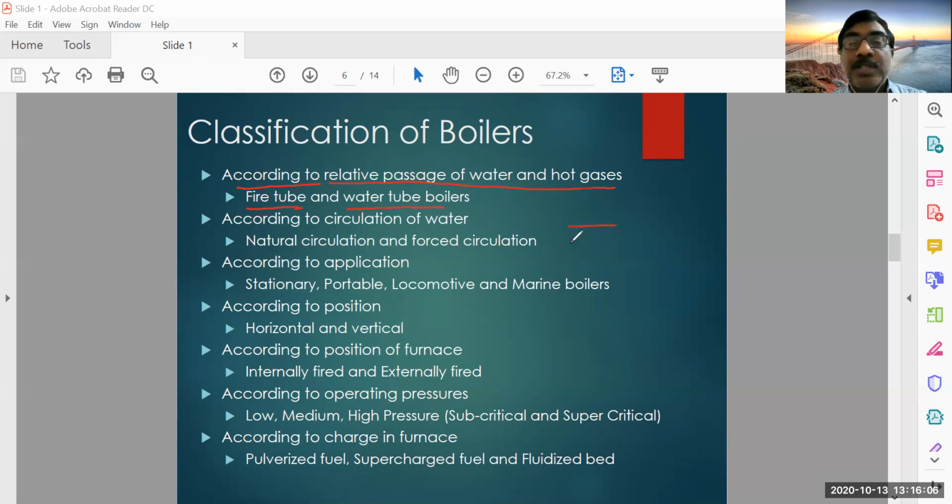Understand? Suppose this is the tube and the gases, the flue or combustion gases, are going like this, and here you have water outside the tube. So this is the relative arrangement. In this first case, the gases are going through the tubes and the water is surrounding the tubes. And in the second case, it is opposite. In the second case, the water is passing through the tubes and it is surrounded by flue gases.